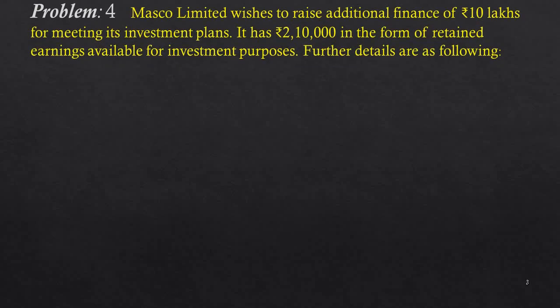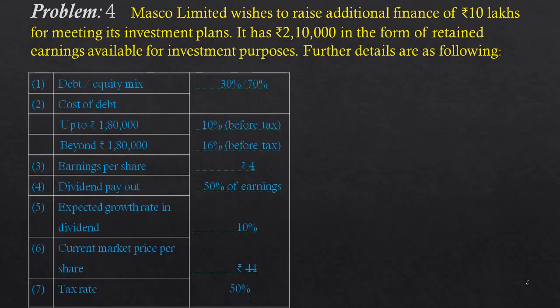Masco Limited wishes to raise additional finance of rupees 10 lakhs for meeting its investment plans. It has rupees 2,10,000 in the form of retained earnings available for investment purposes. Further details are as following. First one, debt and equity mix 30%, 70%. Second one, cost of debt up to 1,80,000, 10% before tax. Beyond 1,80,000, 16% before tax.